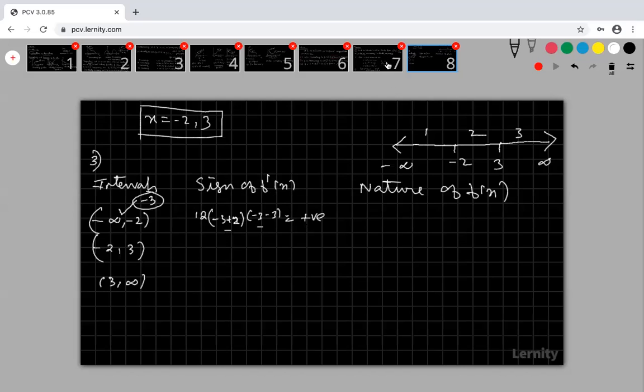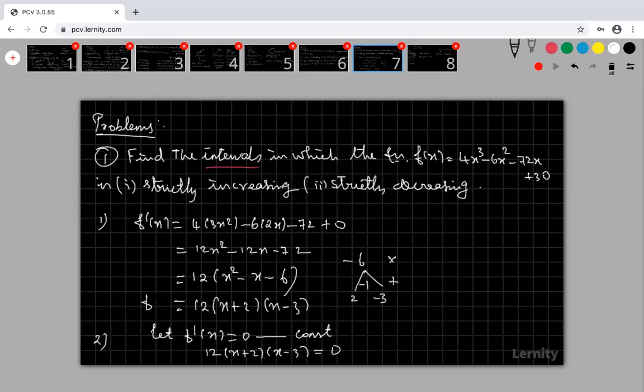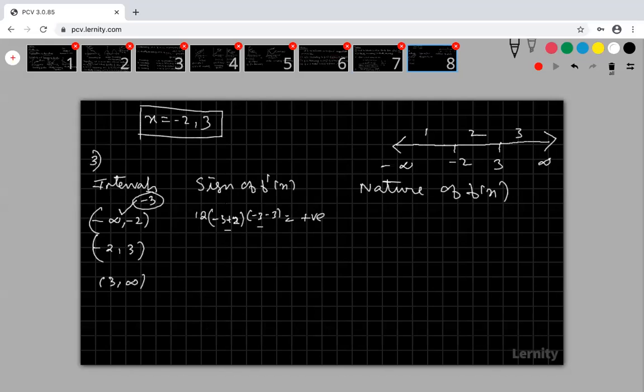I am applying x equal to -3 in my f dash of x only. So this will become positive. Positive means this function is strictly increasing. Are you clear? Do you understand? My f is strictly increasing.